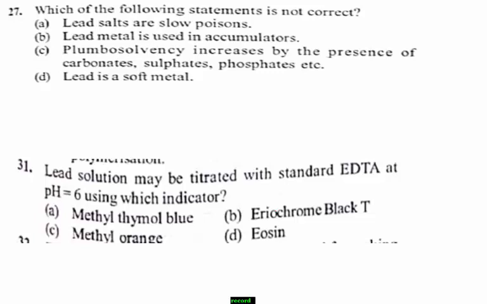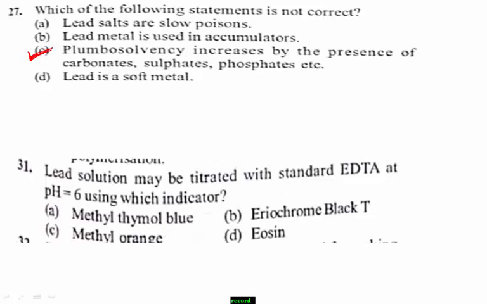Thus, plumbosolvency decreases by the presence of carbonates, sulfates, etc. Therefore, option C is not a correct statement, because it says increases but usually it decreases.